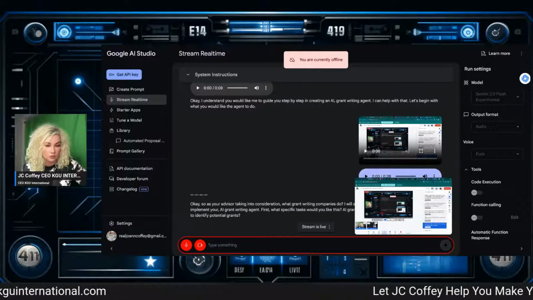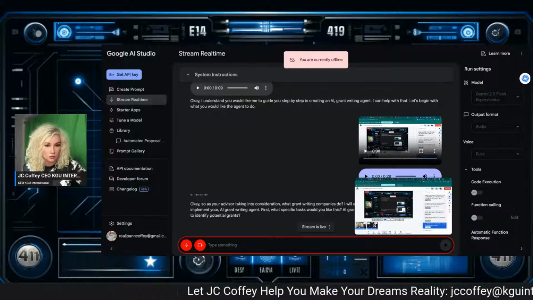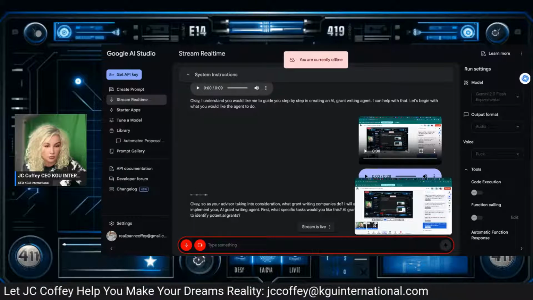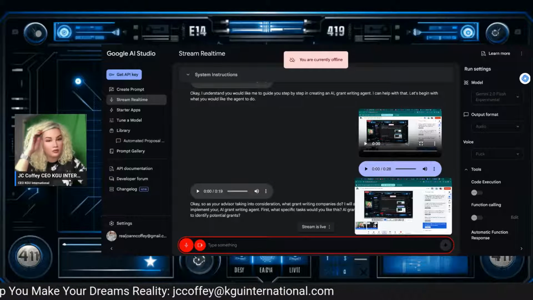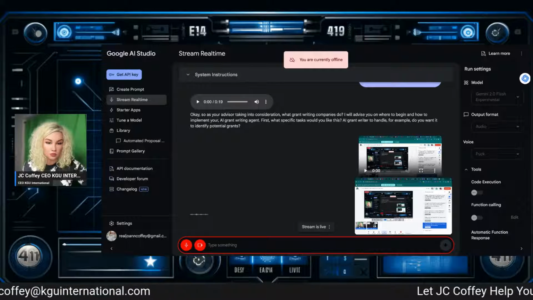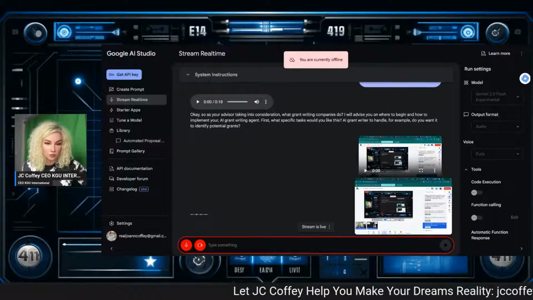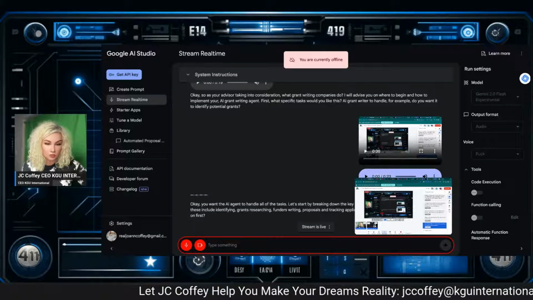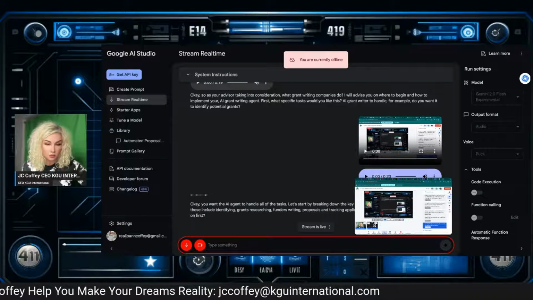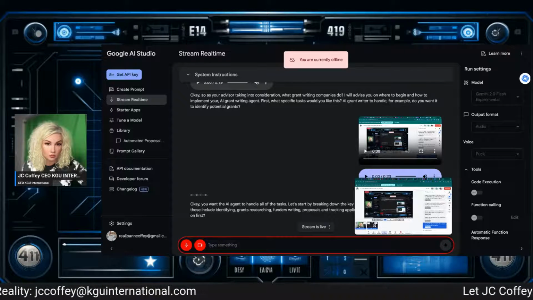First, what specific tasks would you like this AI grant writer to handle? For example, do you want it to identify potential grants, assist with writing proposals, or something else? All of the above. Okay, you want the AI agent to handle all of the tasks. Let's start by breaking down the key areas where an AI grant writing agent can help. These include identifying grants, researching funders, writing proposals, and tracking applications. Which of those would you like to focus on first?